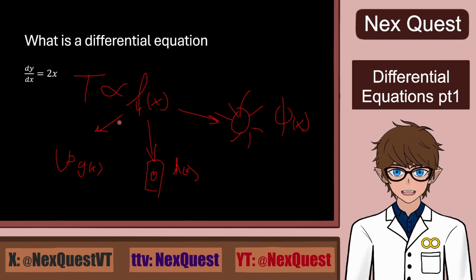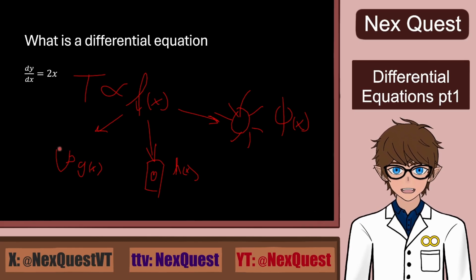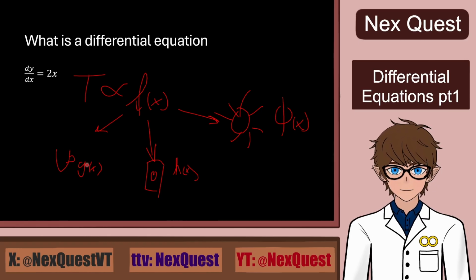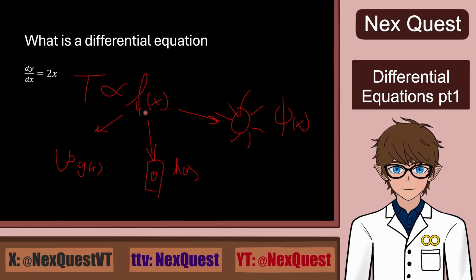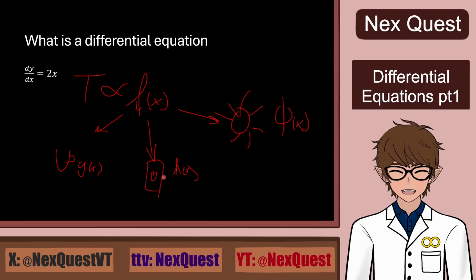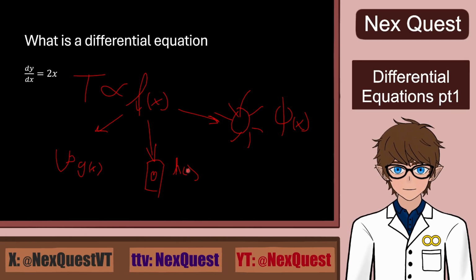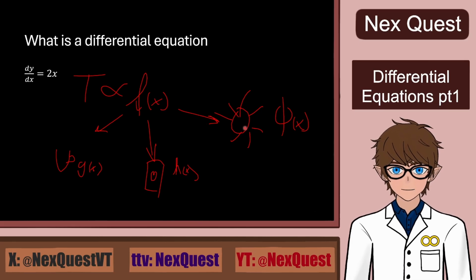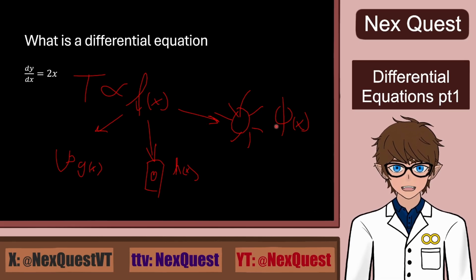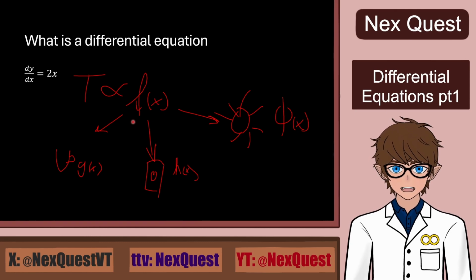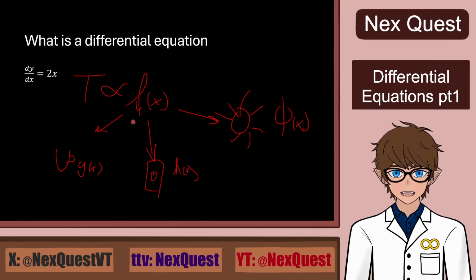That function will behave differently. Overall, if we get the final formula, that formula will be different for the cup of coffee. We'll have a function g of x. If we have a boiler down in the basement or something for heating up your water, it will have a different formula. And let's say the sun, it will have its own formula, but they will all originate from the same formulas, the same equations from physics.